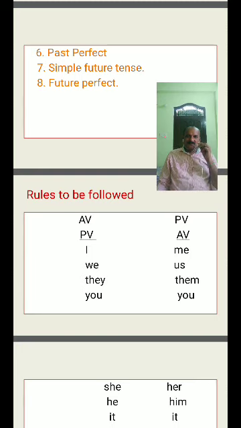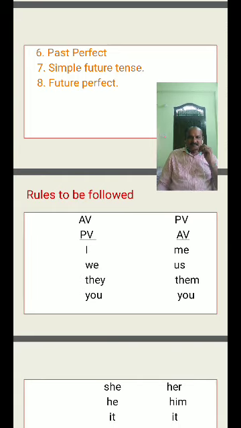If the subject I is there in active voice, that will be changed into me in passive voice, and it is automatically converted as an object. Subject can be changed into object.